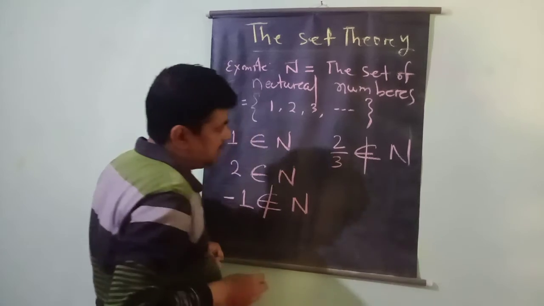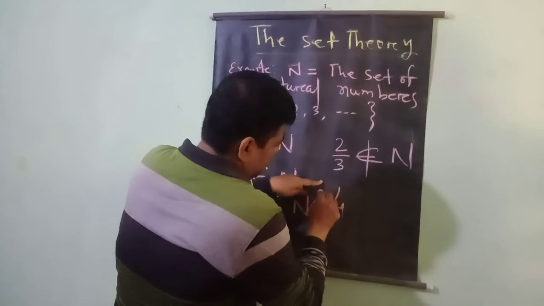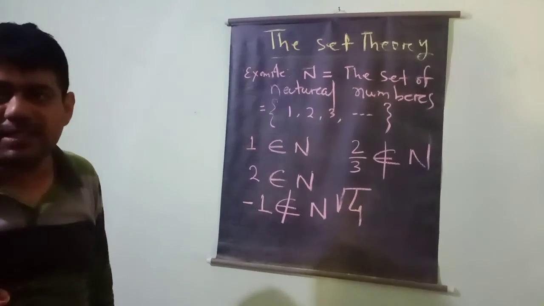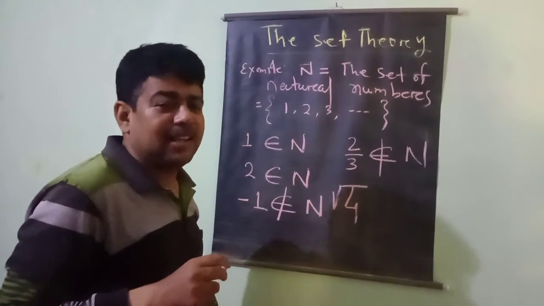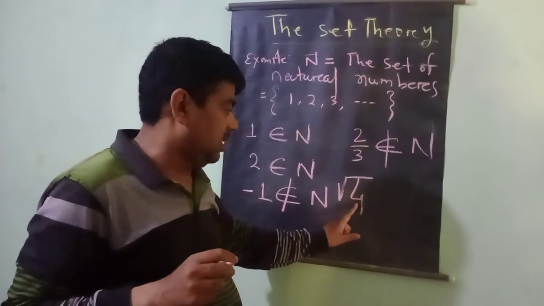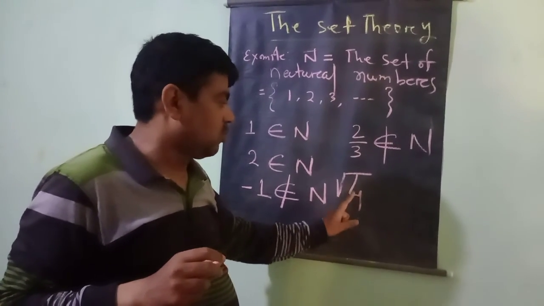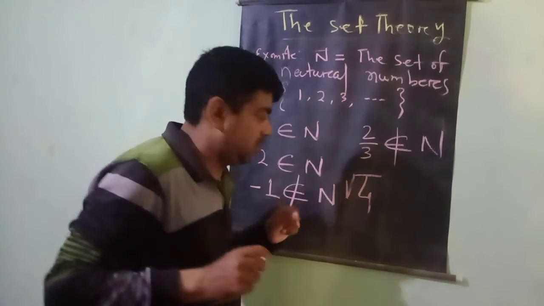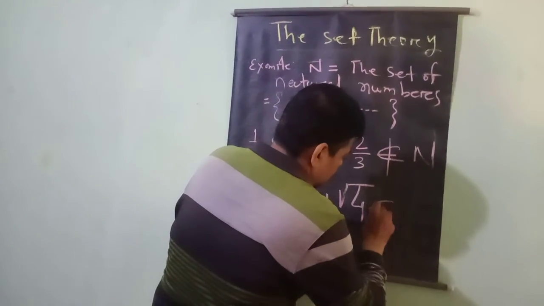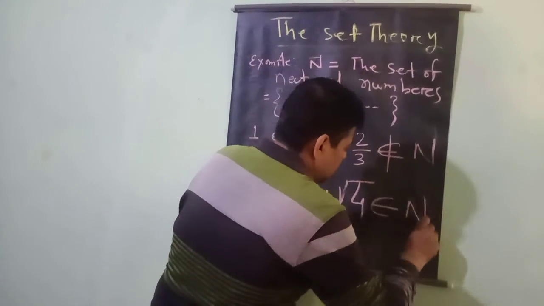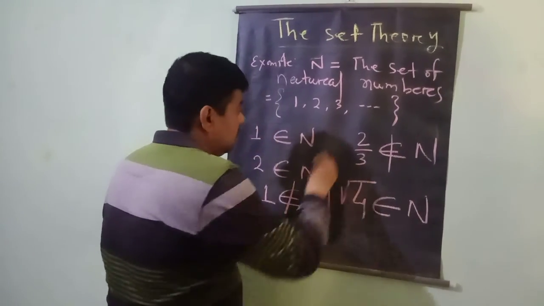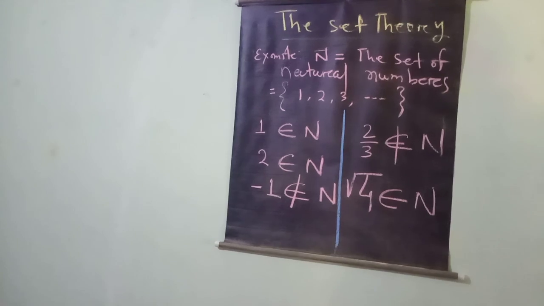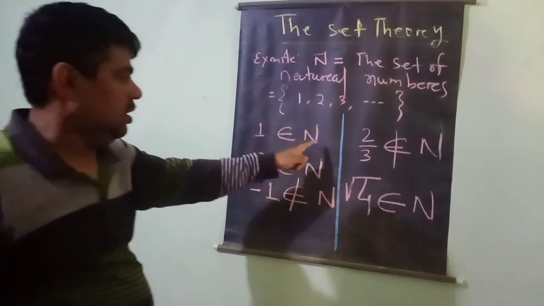Students, let me ask here, square root of 4, does it belong to N or does not belong to N? Because you see, what is the square root of 4? 2. 2 is a natural number, so the square root of 4 belongs to the set of natural numbers. Understand? So here 1 belongs to N, 2 belongs